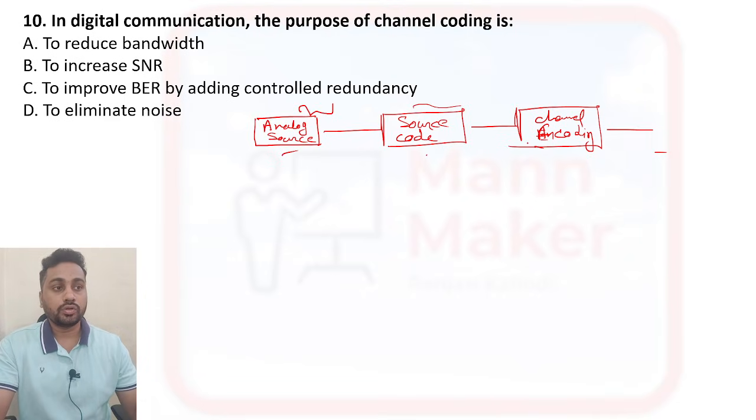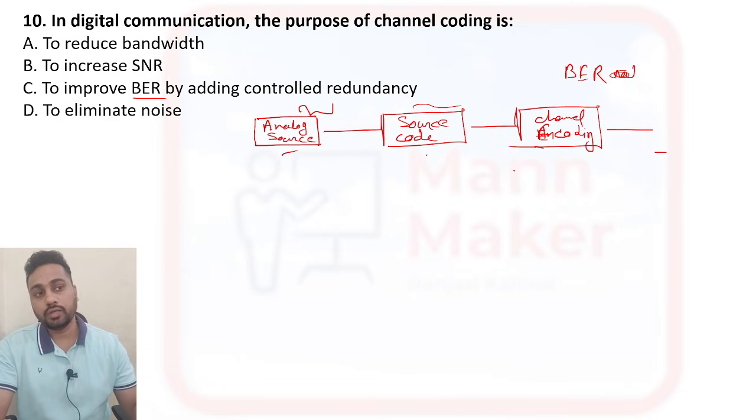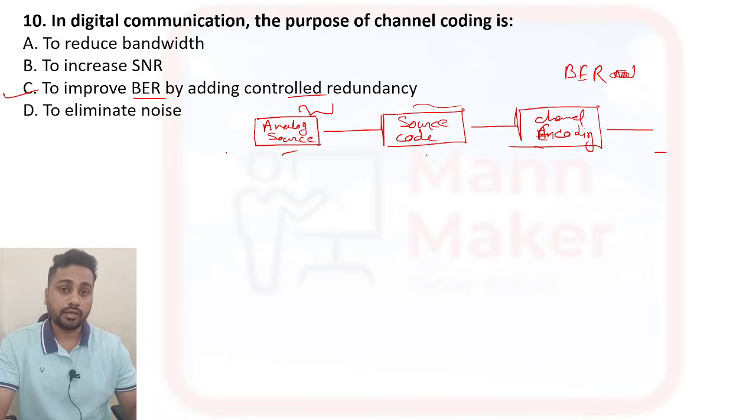So we can say it will improve the bit error rate. BER means bit error rate. It will detect and correct the error by adding redundant bits, or control redundancy, to improve the bit error rate.